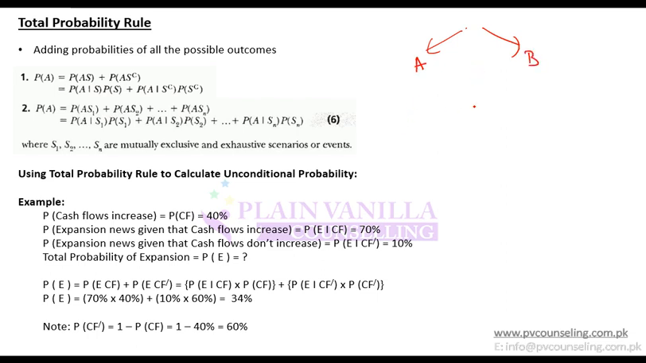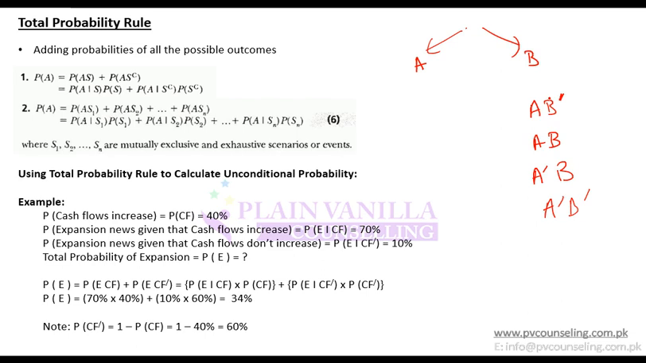So what can be the exhaustive list of events? The exhaustive list of events would be: A happens, B does not happen (this sign means B does not happen); A happens and B also happens; A does not happen and B happens; or both don't happen, so A does not happen and B does not happen.